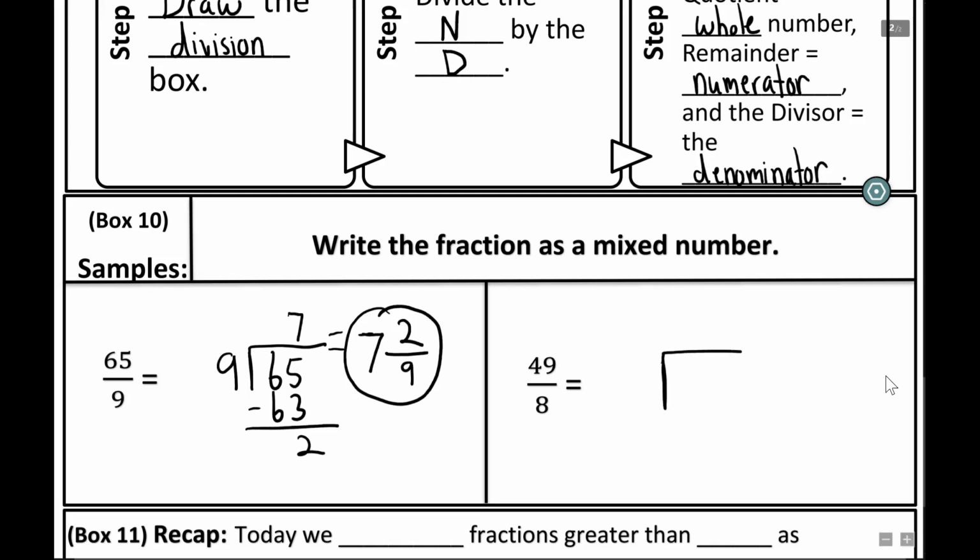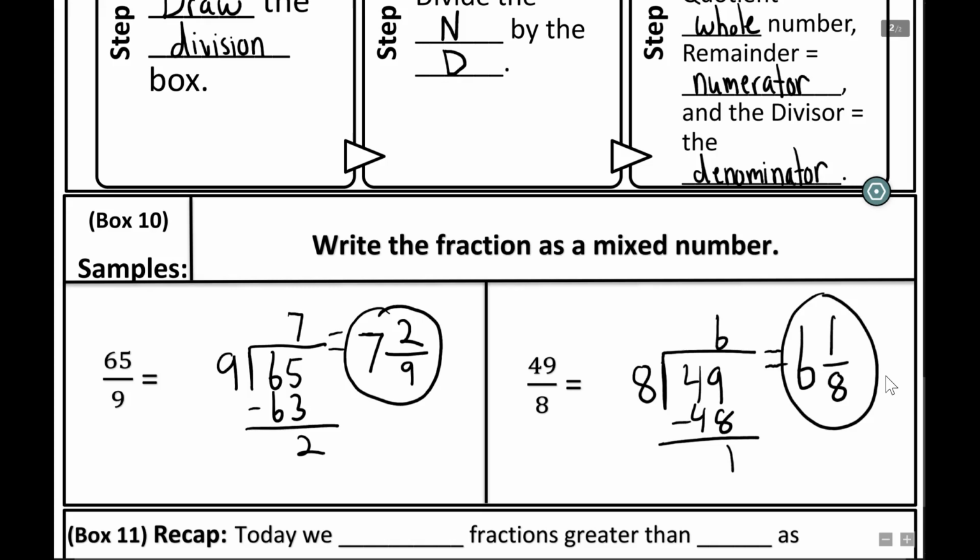So again, draw the division box. Step 2, divide the numerator by the denominator. 49 goes inside. 8 goes outside. How many times can 8 go into 49? Well, that's going to be 8 times 6. That's going to be 48. Subtract those, so you do get 1. So rewrite it as 6 and 1/8. Mr. Revelo, how come your 1 looks so big? I'm not sure. That is a big one, but anyways, if you're able to get 6 and 1/8, great job. Awesome.